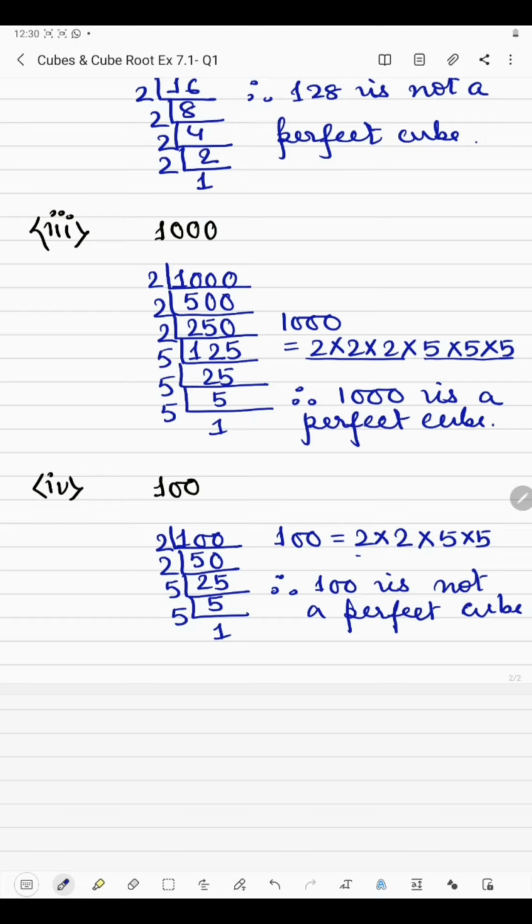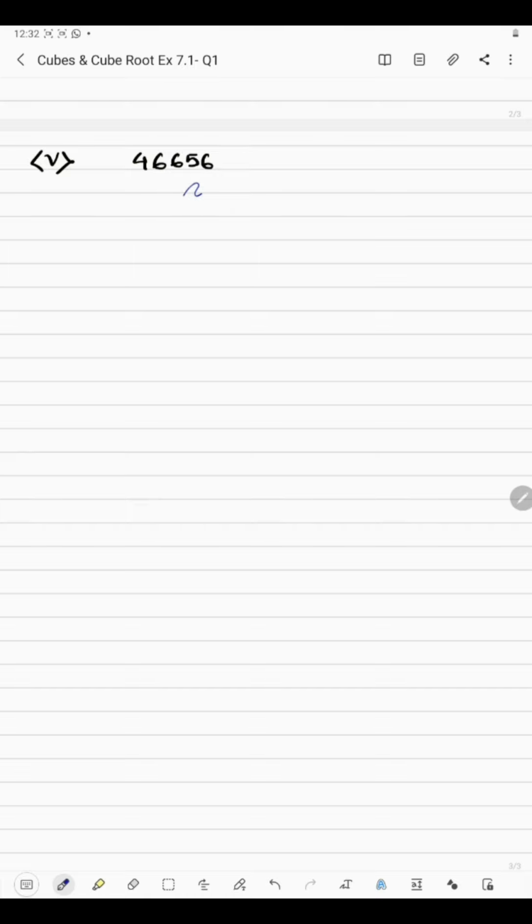Okay, now the last part. In the last part we have 4 6 6 5 6, in which 6 is there at the one's place, which is an even number, so it will be divisible by 2. So 2 2s are 4, 2 3s are 6, 2 3s are 6, 2 2s are 4, 2 8s are 16. Okay, now here again the last digit is an even number, so it will be divisible by 2 again. 2 1s are 2, 2 1s are 2, 2 6s are 12, 2 6s are 12, 2 4s are 8. Again it will be divisible by 2. 2 5s are 10, 2 8s are 16, 2 3s are 6, 2 2s are 4.